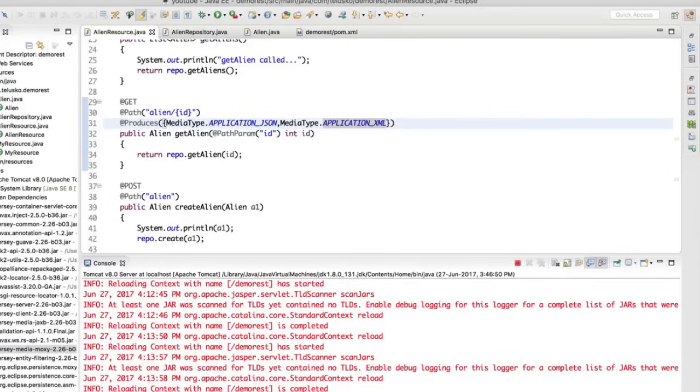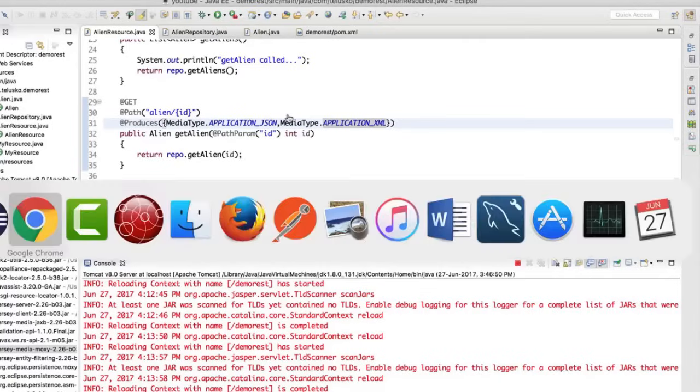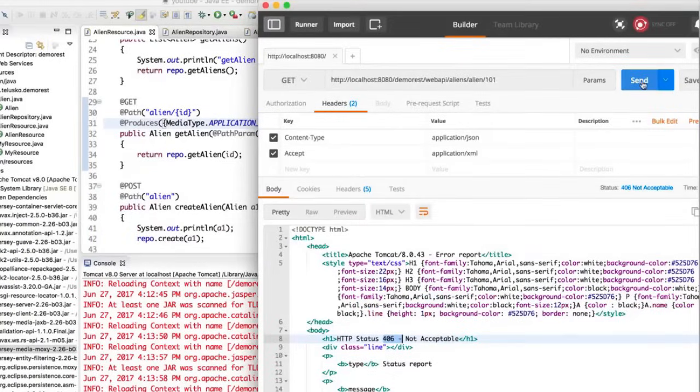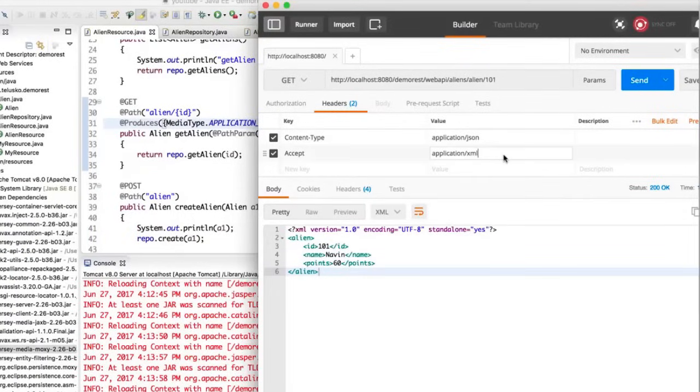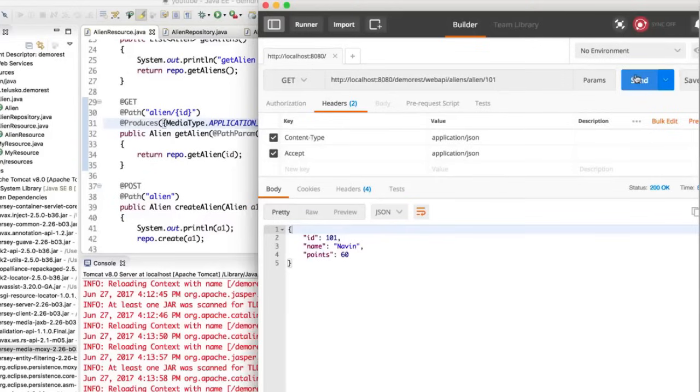So the client and the server are negotiating the content, what type of content they want. Let's go back to Postman, and now I'm sending an XML request. It works. Now let me send a JSON request. It is JSON, and send. It works, right? So this is accepting both.